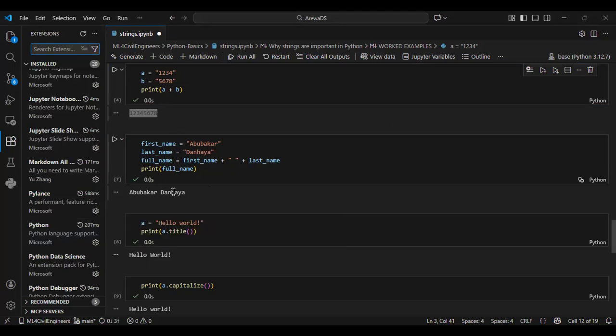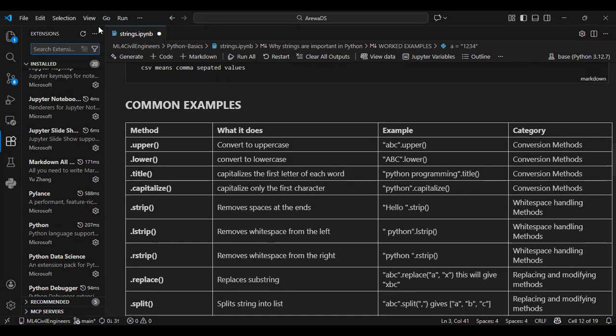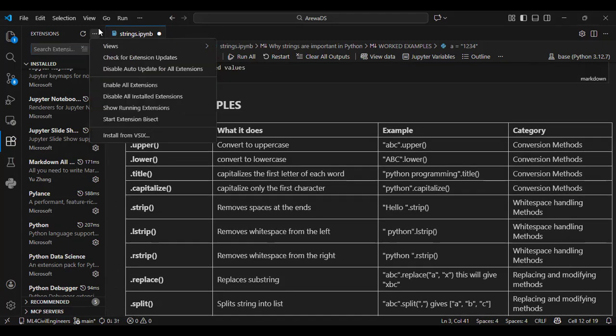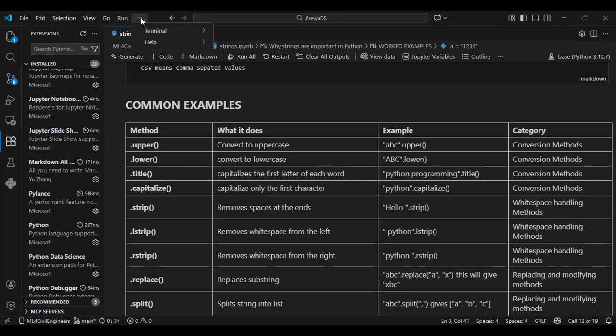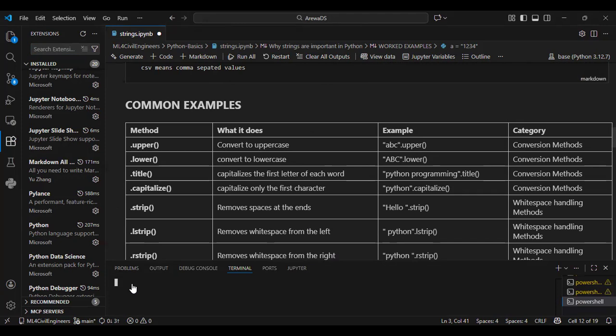Another thing is that in our terminal we can run Python, once you have Python installed in your computer. You can come here and click a new terminal. Once you have the new terminal, you just write python. Let me clear the screen. So you have Python.